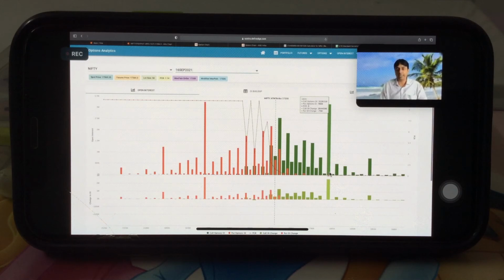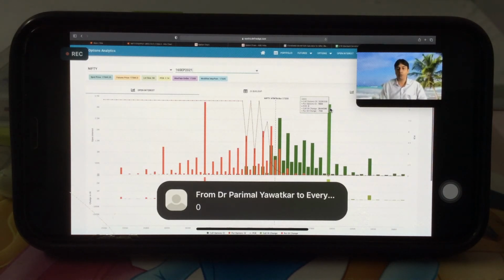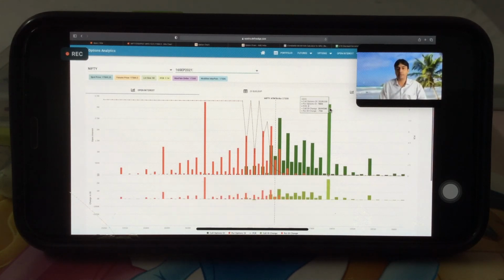Highest call OI is at 18,000. So what is PCR here? You can see in this rectangle, third from top, PCR 0, right? Are you able to make out? PCR 0 means this level is strong resistance. So I am not interested in this because it is priced only at 2 rupees. Right? So at 2 rupees I have no interest.